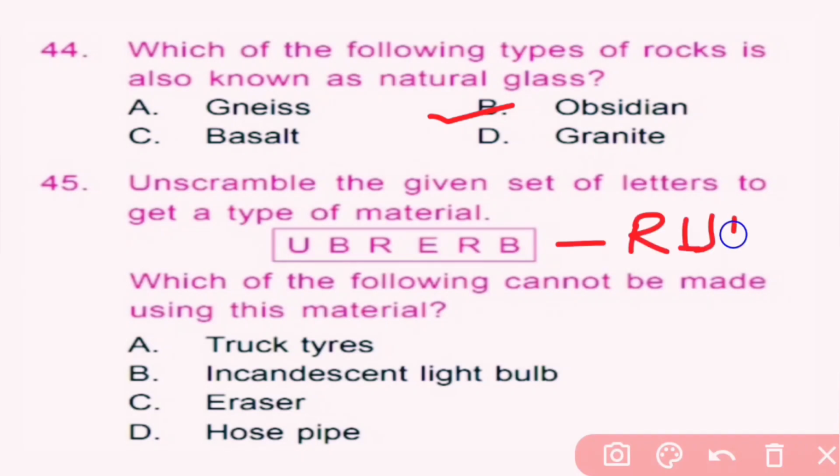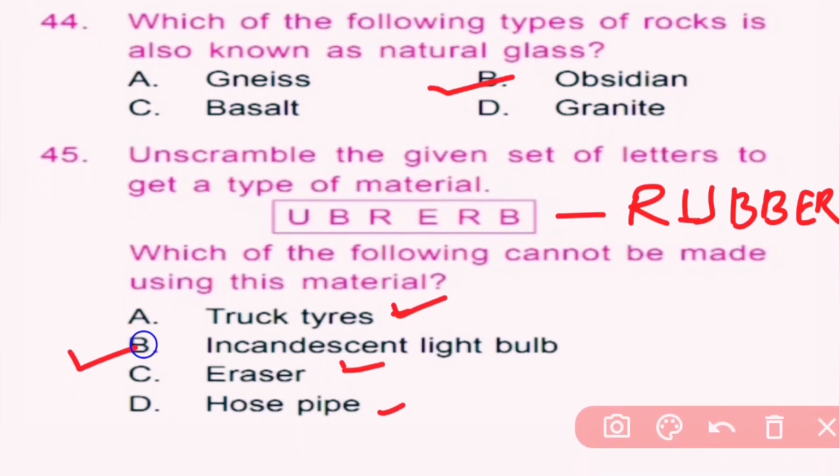So here the word is rubber. Which of the following cannot be made using this material? From rubber, truck tires, eraser and hose pipe can be made, but an incandescent light bulb cannot be made from rubber. So here B is the correct answer.